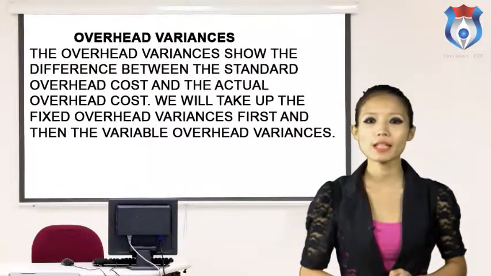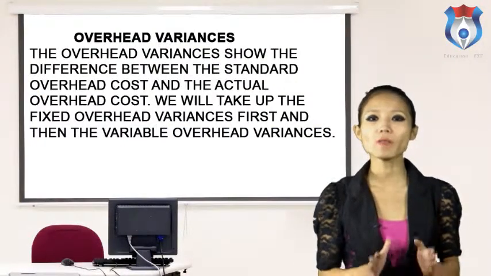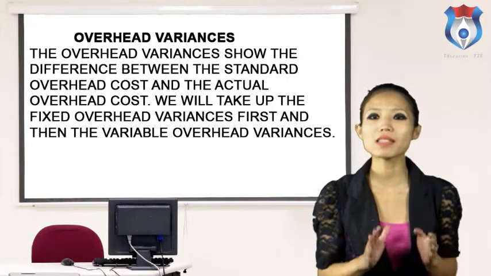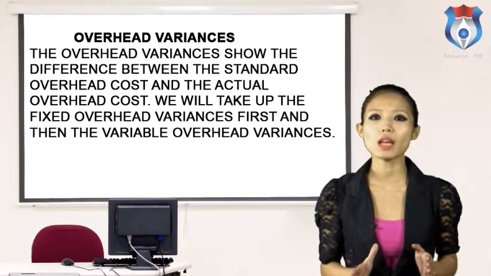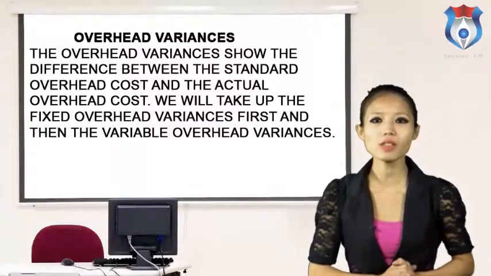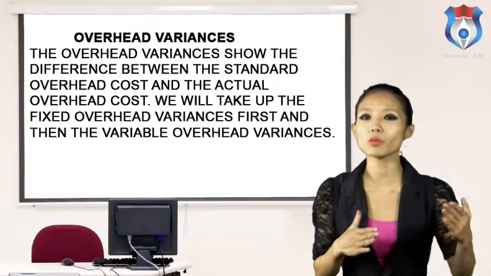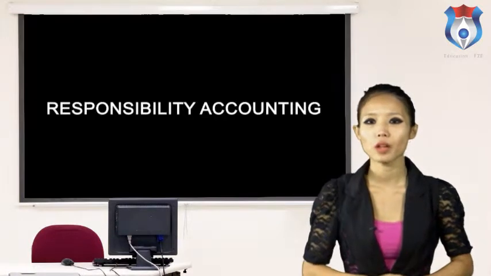Idle time variance. This variance indicates a loss caused due to abnormal idle time. While fixing the standard time, normal idle time is taken into consideration. Overhead variances. The overhead variances show the difference between the standard overhead cost and the actual overhead cost. We will take up the fixed overhead variances first and then the variable overhead variances.